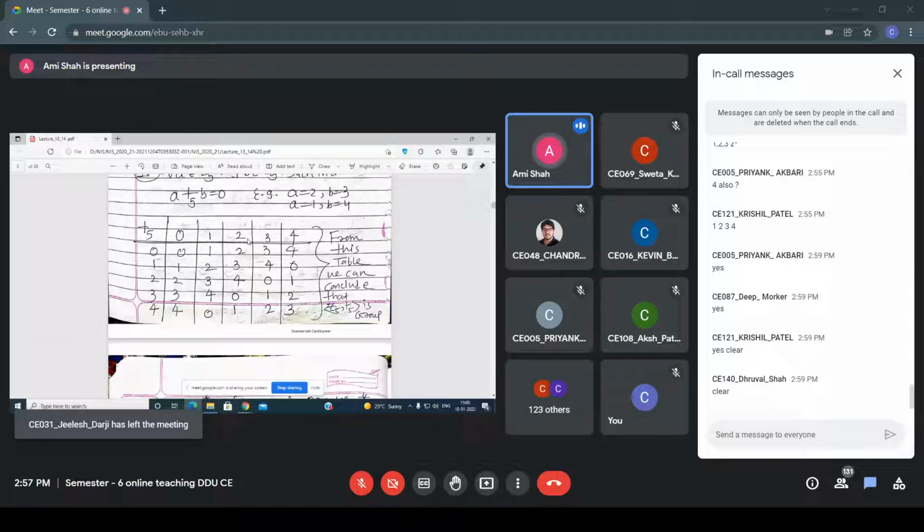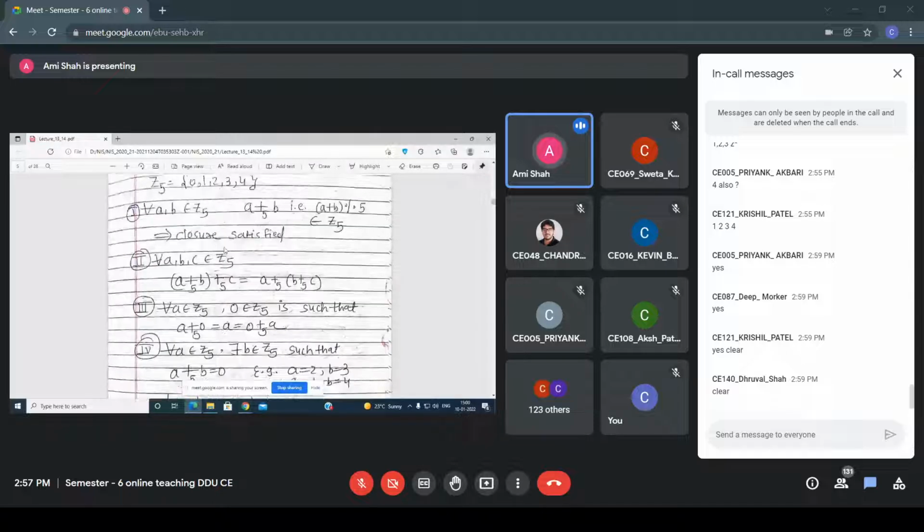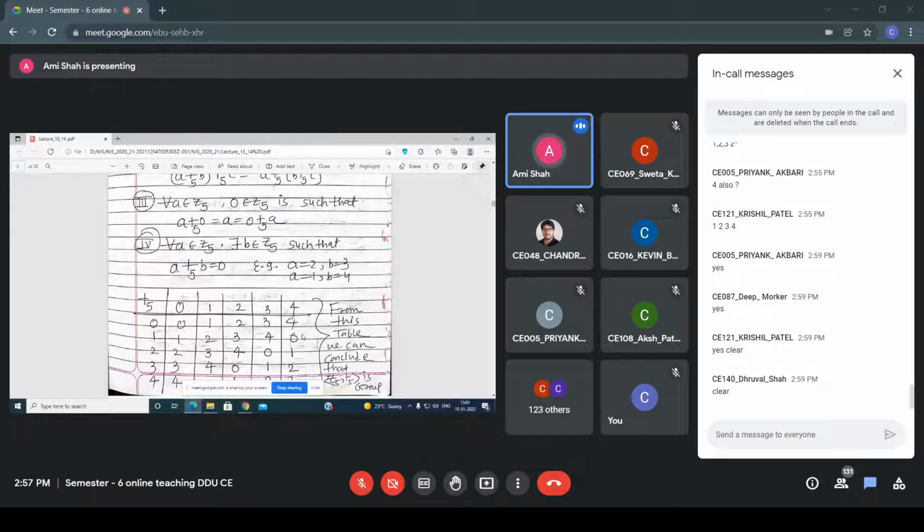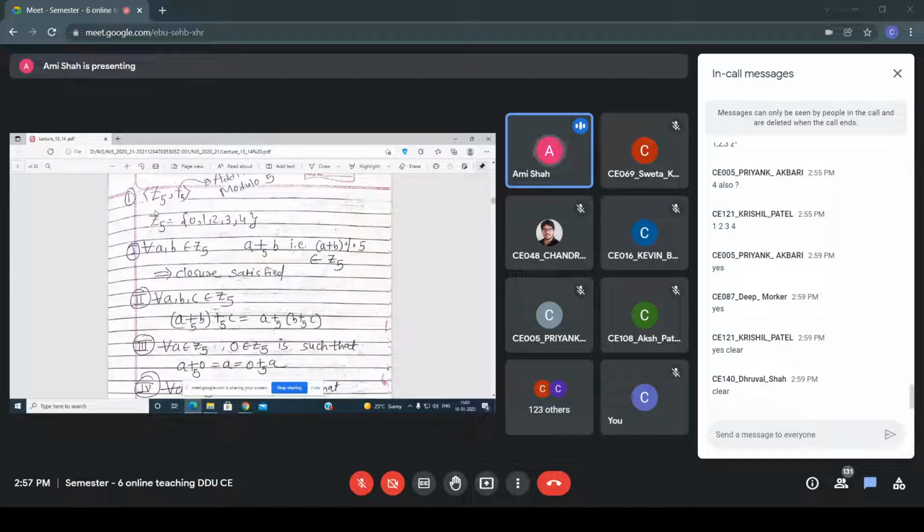If I am performing 0 plus 2, that is 2, 2 modulo 5 gives 2, and this 2 belongs to my set, that is 0, 1, 2, 3, 4. Similarly, any two elements you take from this table, and if you perform the modulo of 5, whatever value you get belongs to the Z5 set. So you can say that the closure property is satisfied.